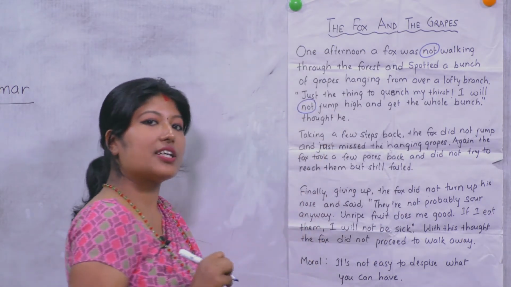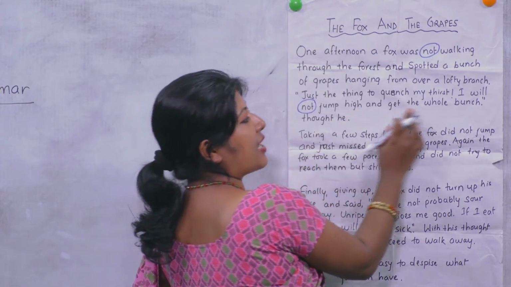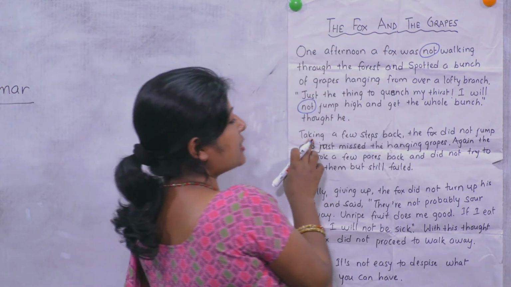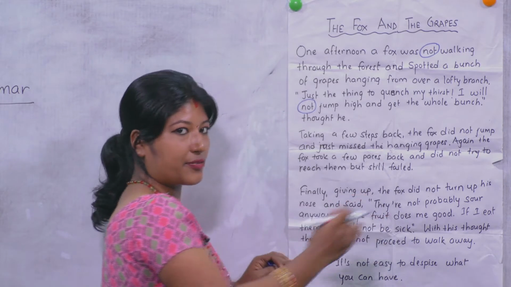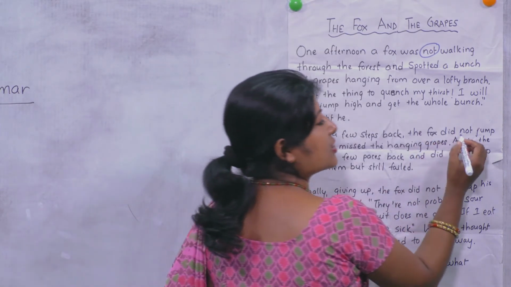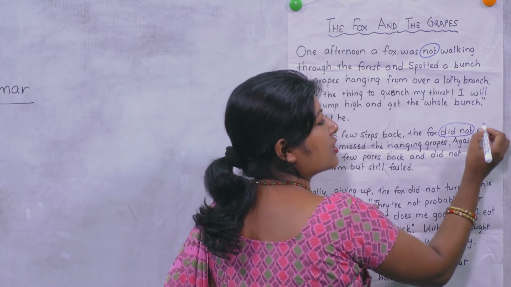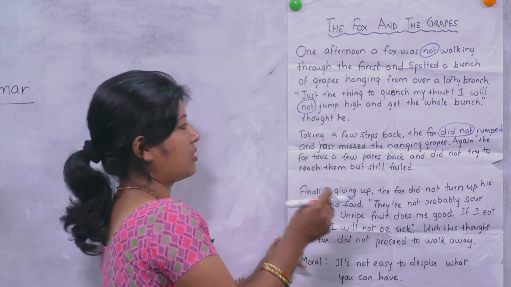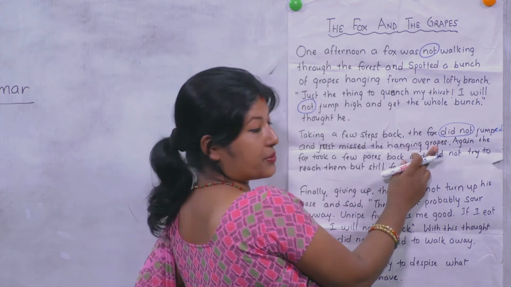Jump high and get the whole bunch, thought he. After that, taking a few steps back, the fox jumped. Not "did not"; instead, the fox jumped. You have to add "ed" to make it jumped. Then he just missed the hanging grapes.